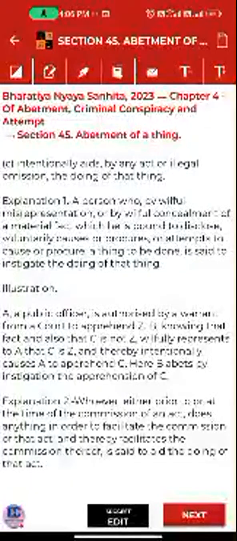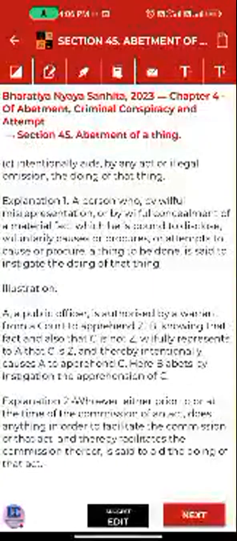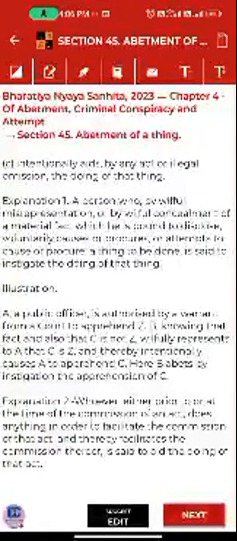Suddenly one cab from the back end comes and picks up those bank looters, and they go away from the situation. So the cab driver who comes from behind the police officers, who has no instigation, no fear of injury, but helps or provides the way of commission or facilitation, means you are helping them in an easy way. So it will also be called abatement of a thing.